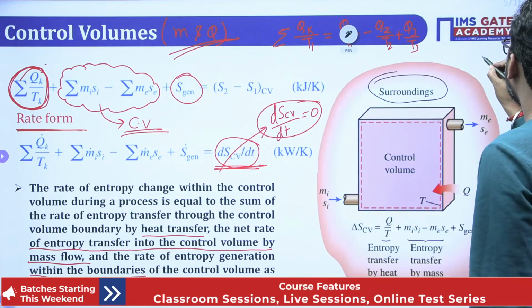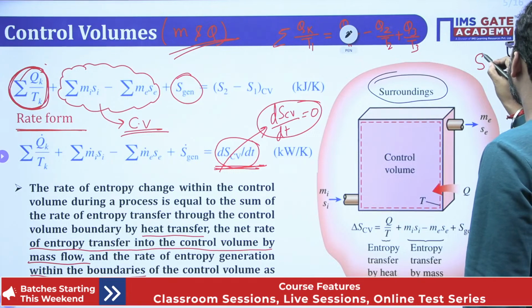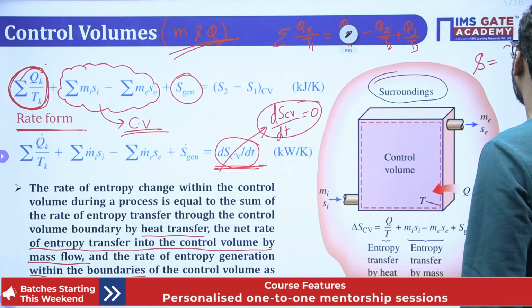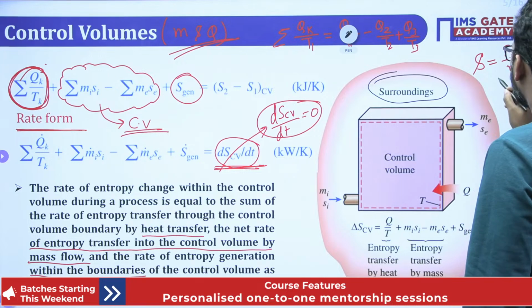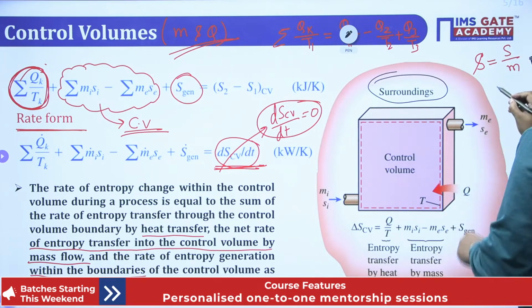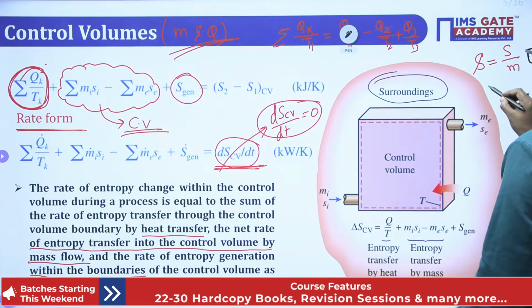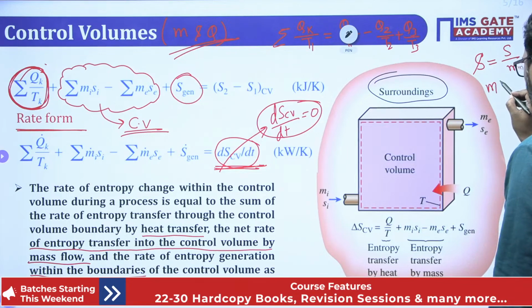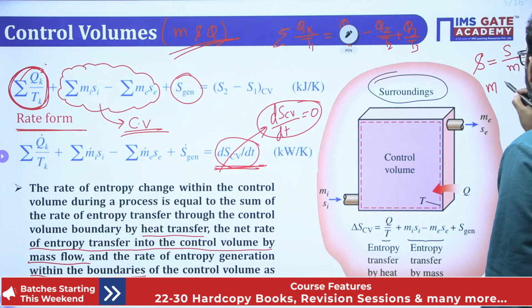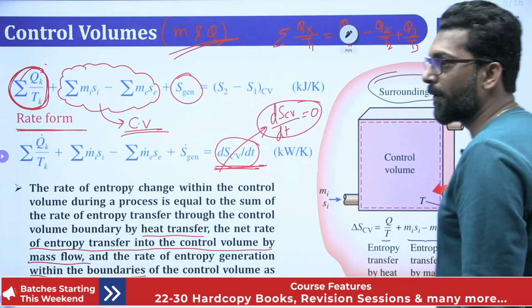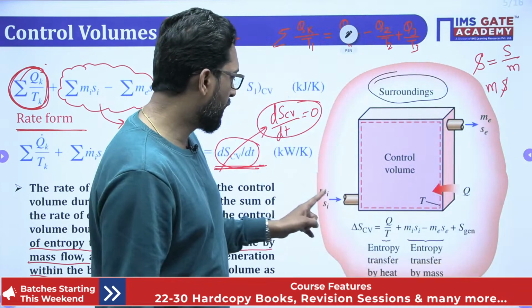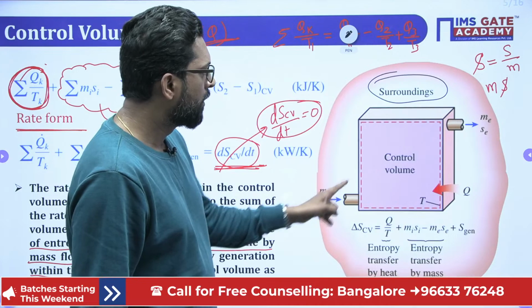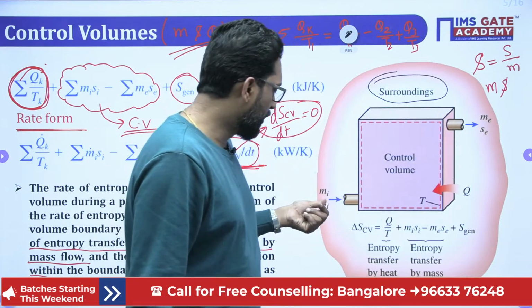Because we know that the specific entropy s is equal to total entropy divided by mass. So if you multiply any property with respect to mass, that property is a specific property. So this is your m_i s_i, and there is m_e s_e.